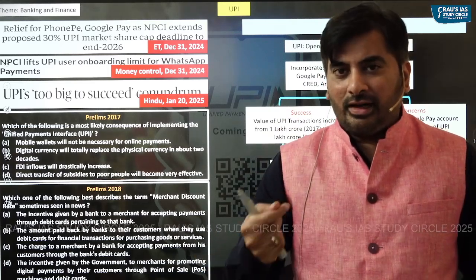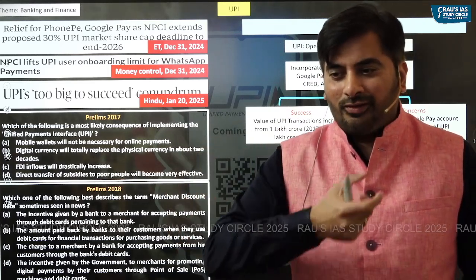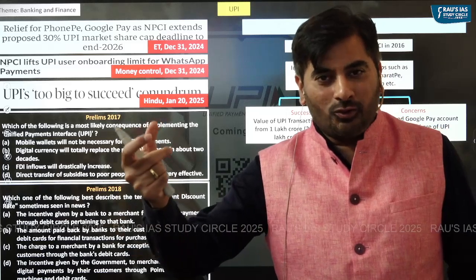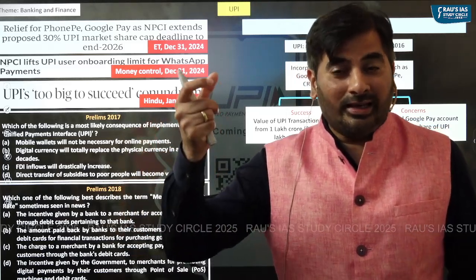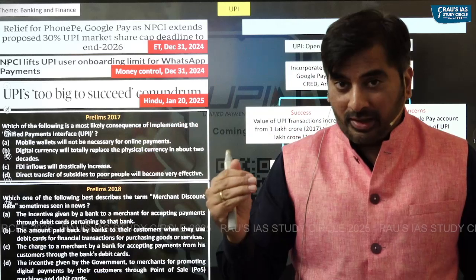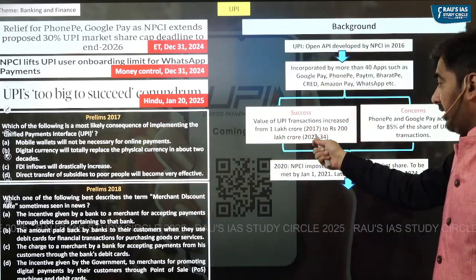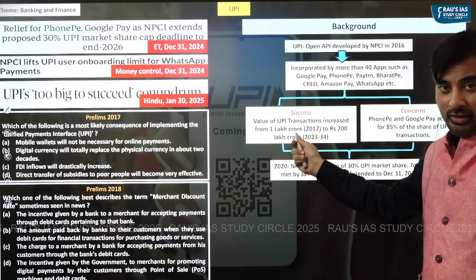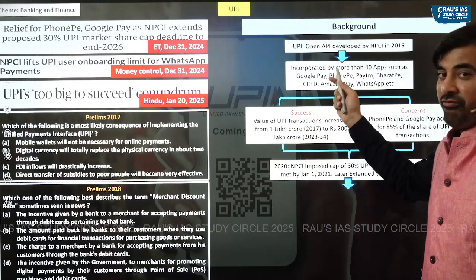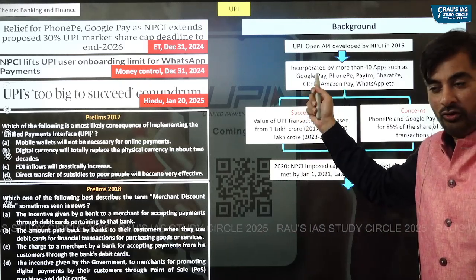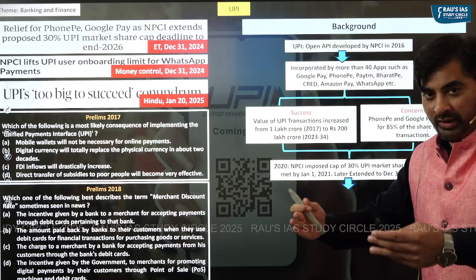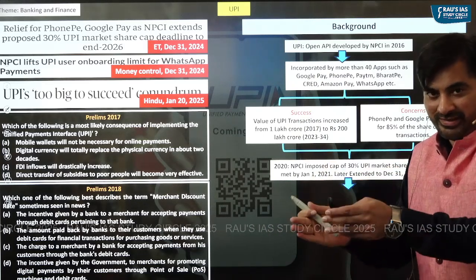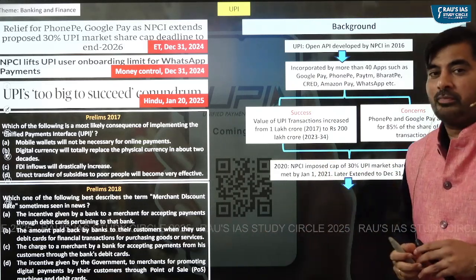But last year, that is in 23-24, the total value of UPI transactions had increased to a whopping 200 lakh crores, which clearly shows the phenomenal success of UPI in promoting the digital ecosystem in India.